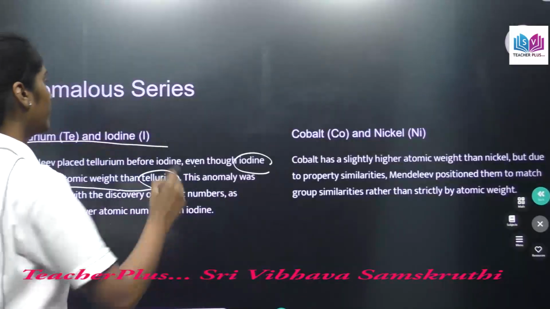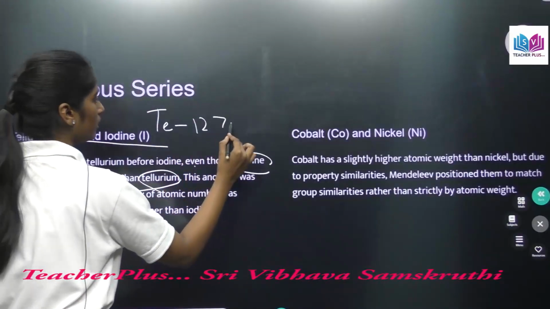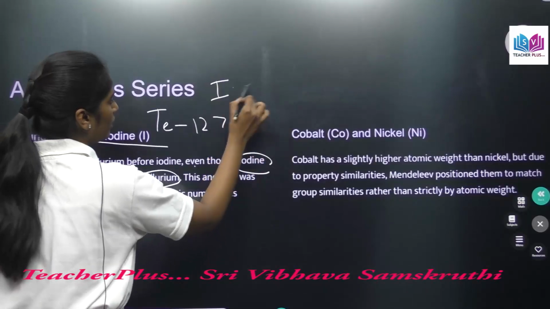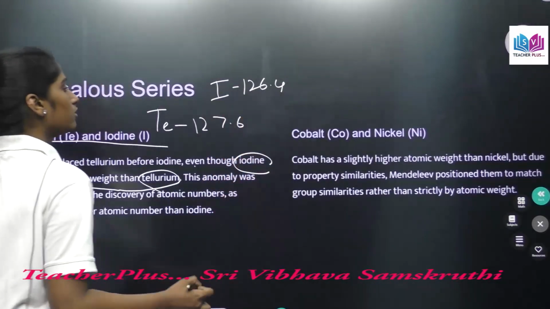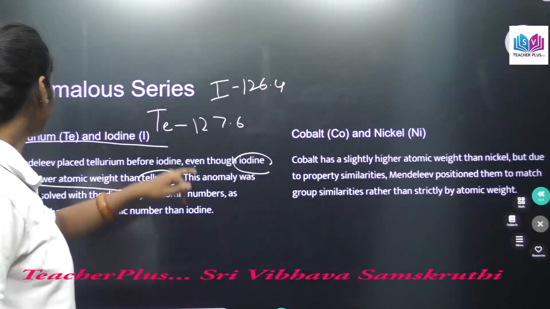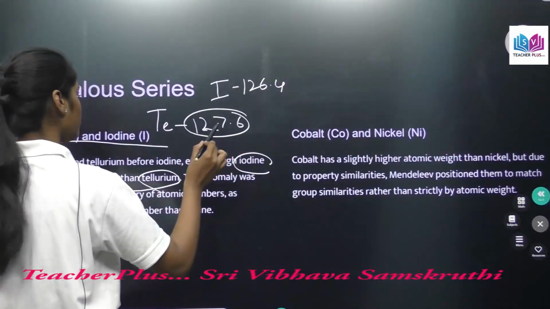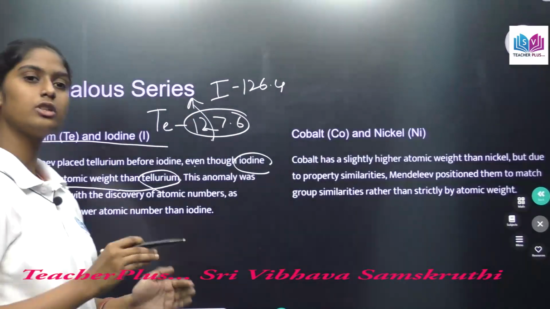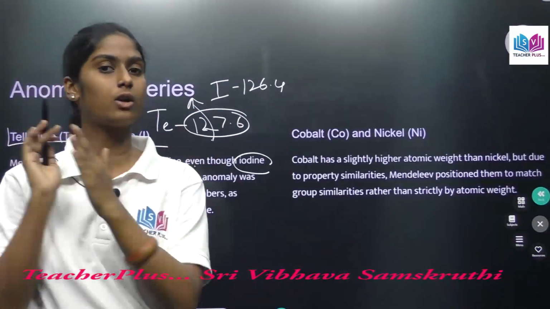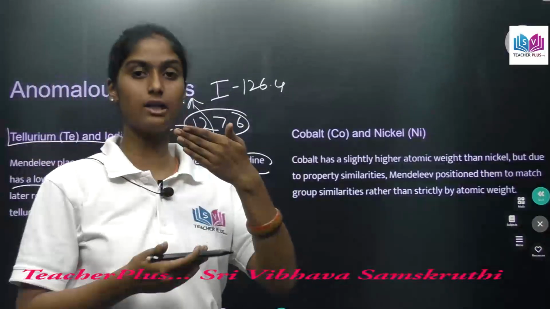Why? Like here tellurium's atomic weight was maybe 126.7 and iodine was 126.4, I think. So whose value is bigger here? Tellurium, right? But he placed tellurium before iodine. So he broke the rule of increasing order of atomic weight. Why? To match the similarities in that group.